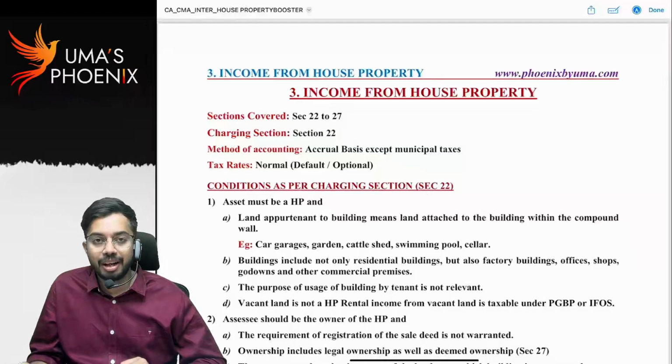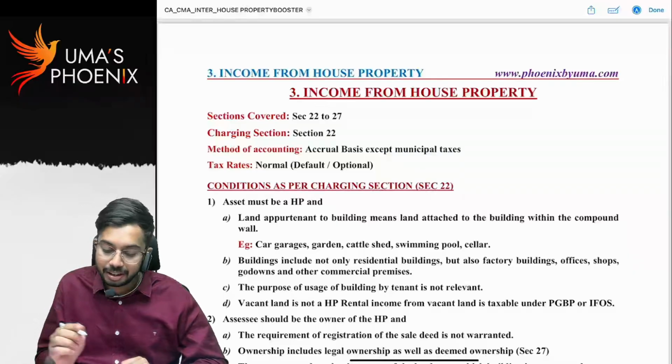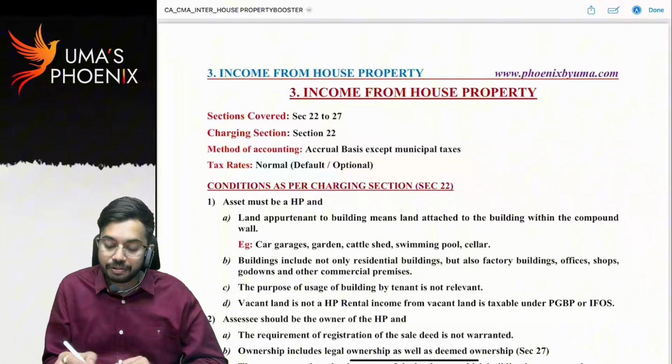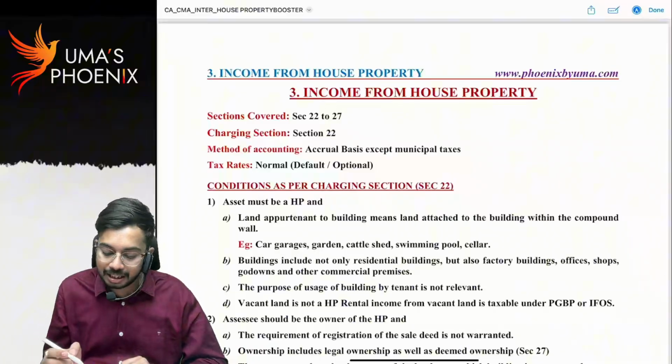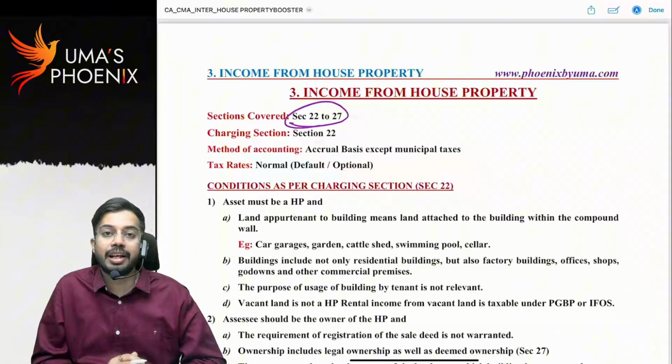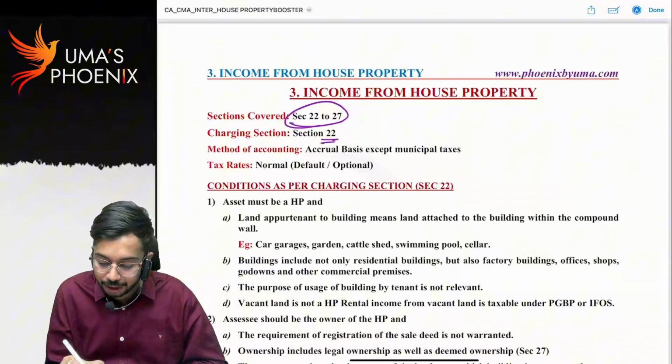Hello all. Now in the booster series of lectures, let us start with the third chapter, income from house property. First, sections 22 to 27 are the sections that are covered under the head income from house property. What is the charging section? Charging section is section 22.